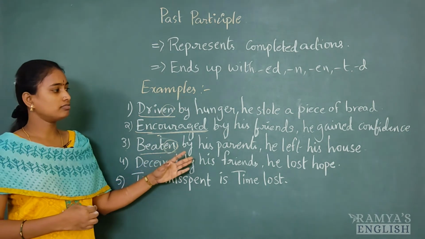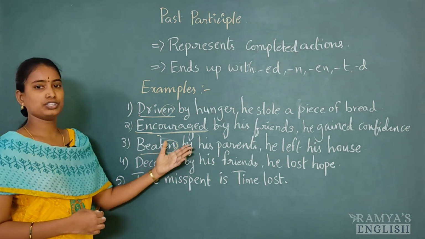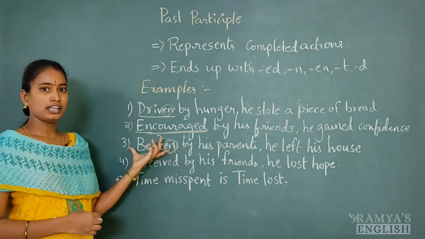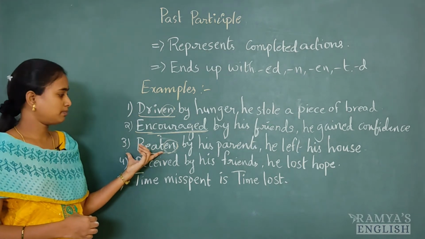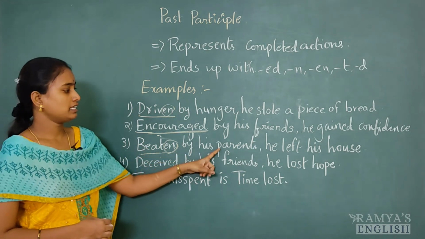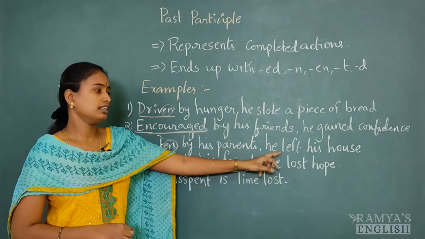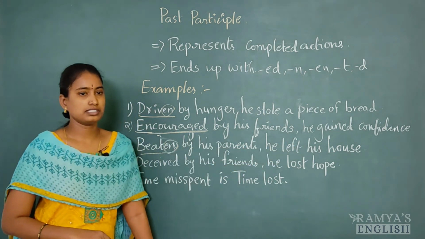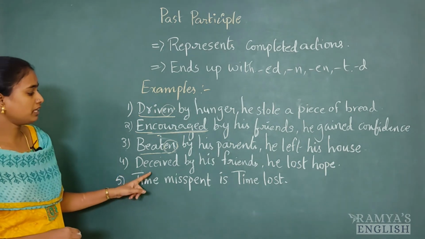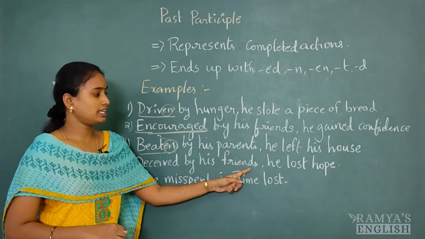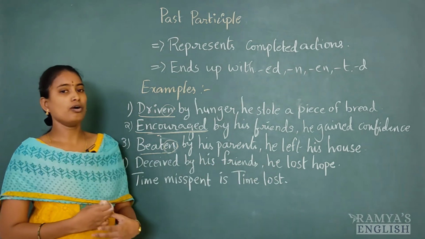That is the meaning of this sentence. But in short form, to make it short, here we are using past participles. Beaten by his parents, comma, this is the reason for this action. He left his house. One more example. Deceived by his friends, comma, he lost hope.